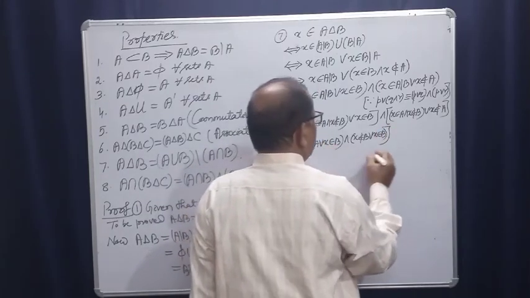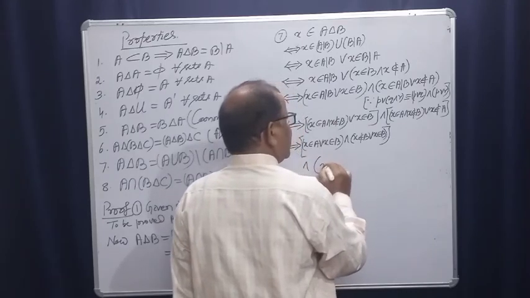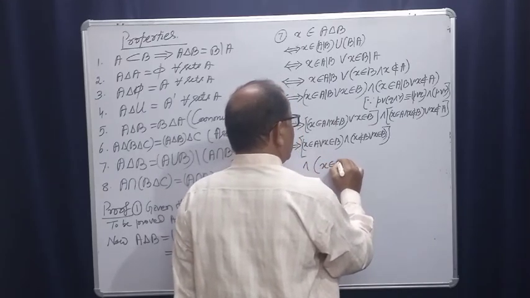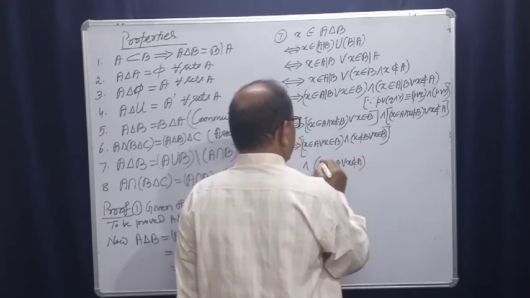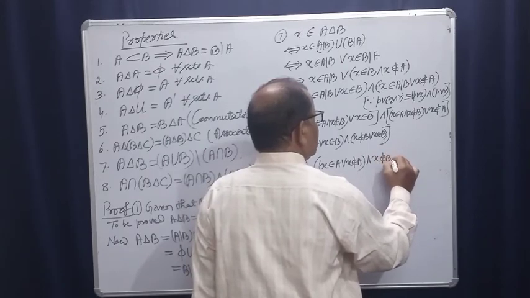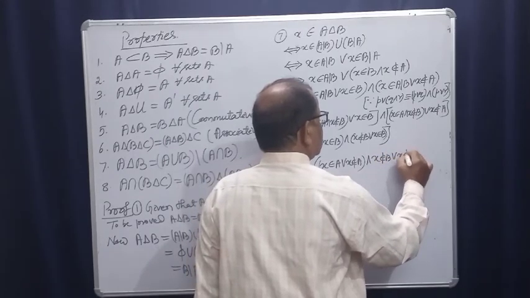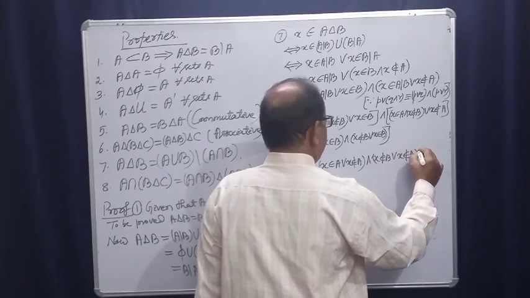This is one, and it has X belongs to A or X does not belong to A, one, and X does not belong to B or X does not belong to A, right?